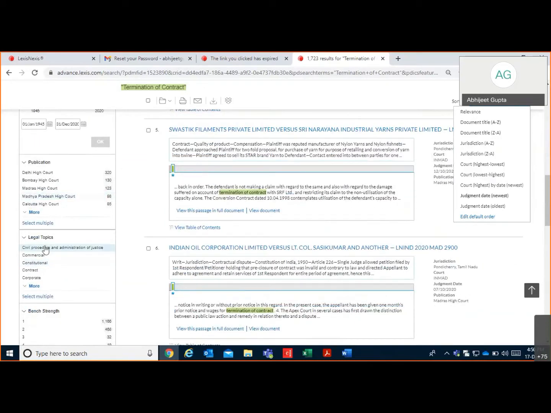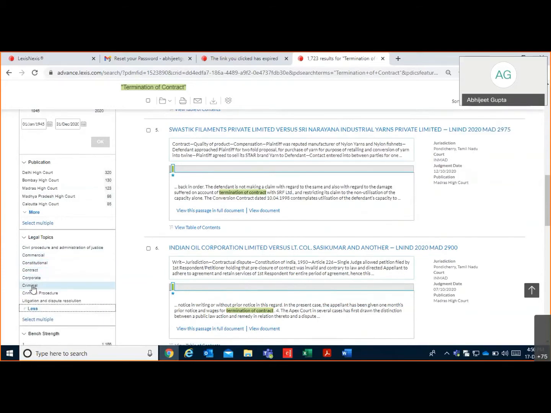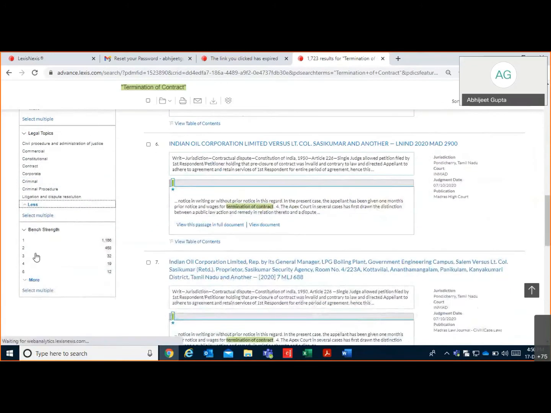So here termination of contract pertaining to civil procedure, commercial, constitutional, corporate, criminal procedure, and the last one is bench strength. Whether you want a single judge bench judgment or a divisional bench judgment, you can select that as well.